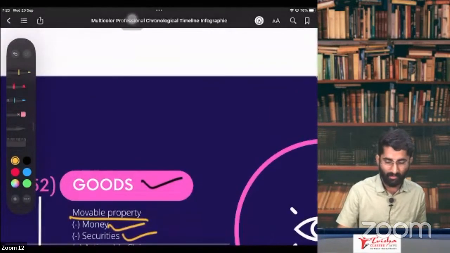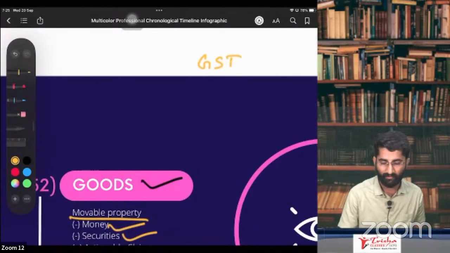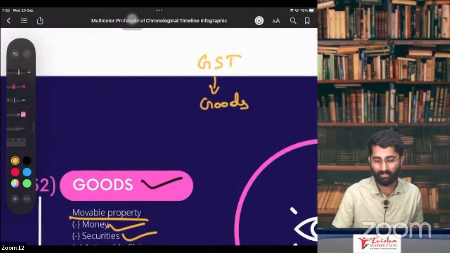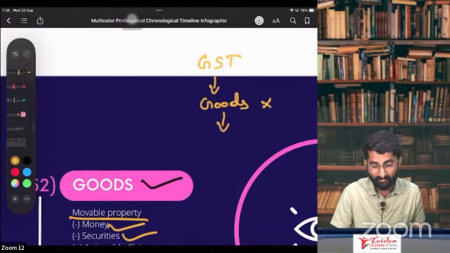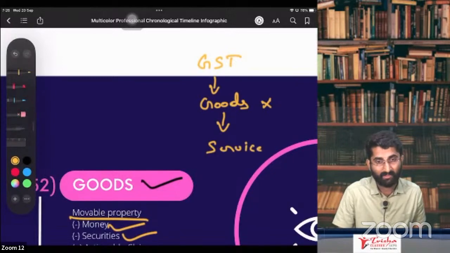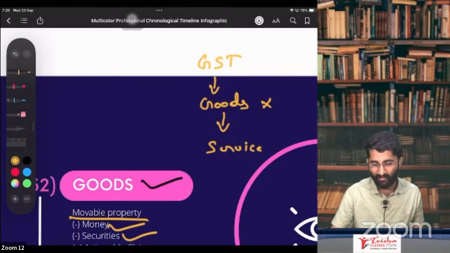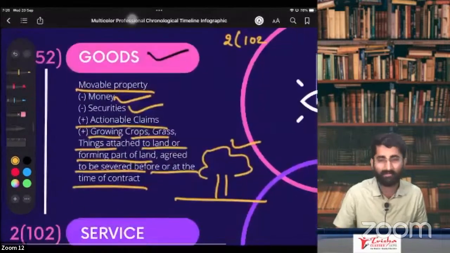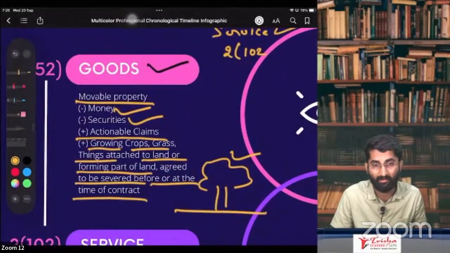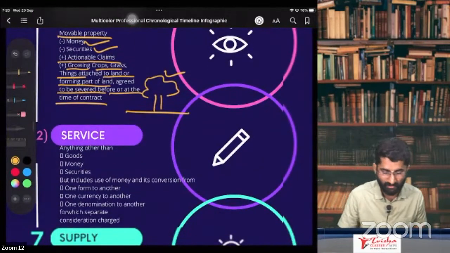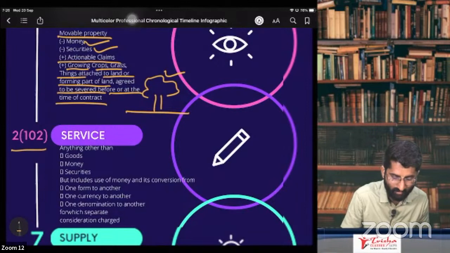So we know that we have to pay the GST. For that, the first requirement is you have to see whether it is goods. Sir, what if it is not the goods? Then check whether it is service. How to check, sir? Section 2, subsection 102. Section 2, subsection 52 is about goods. Section 2, subsection 102 is about service. Now we will discuss what is service, sir.